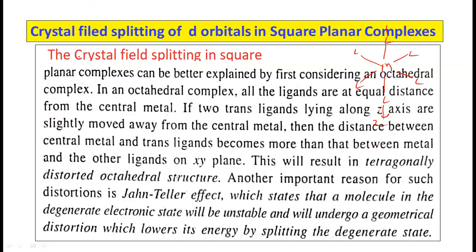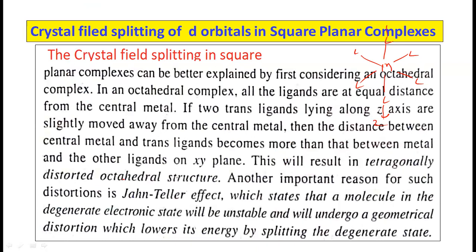The trans ligands are along the z axis. So if these trans ligands move away from the central metal, then the degeneracy of the orbitals can be removed here. Let us see. So this will result in a tetragonally distorted octahedral structure.